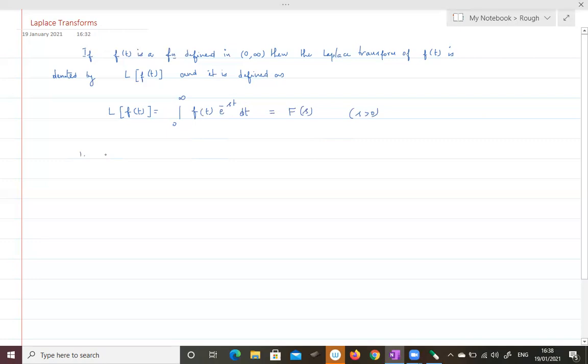Here the operator L is called the Laplace transform operator. And the second note is that limit s tends to infinity, F of s equal to 0.